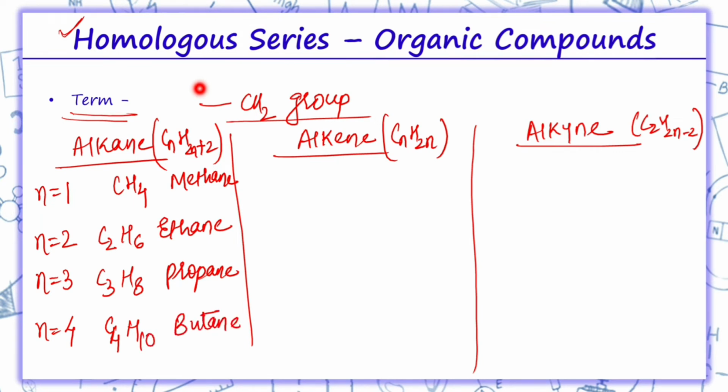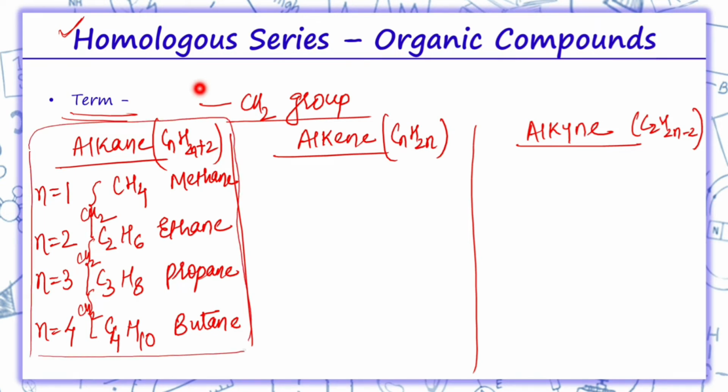Over here we can see the successive members differ by a CH2 group. Methane and ethane differ by a CH2 group. Similarly, ethane and propane, and propane and butane differ by a CH2 group. So this series in which the difference is of CH2 is known as a homologous series.